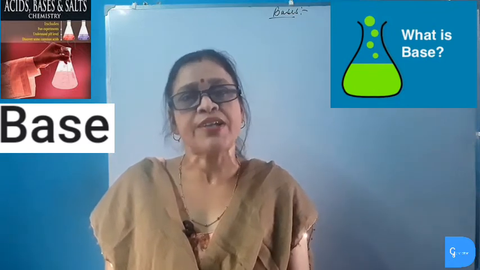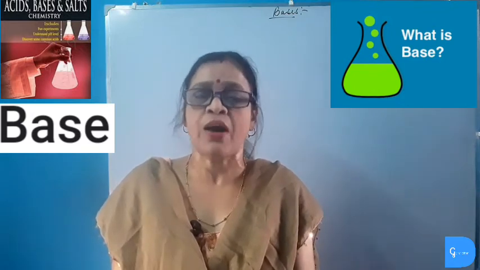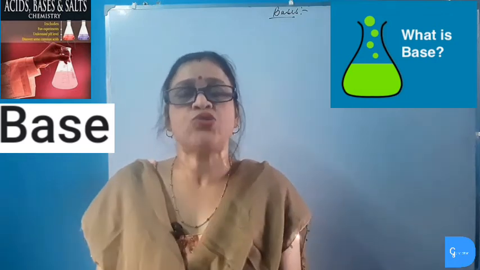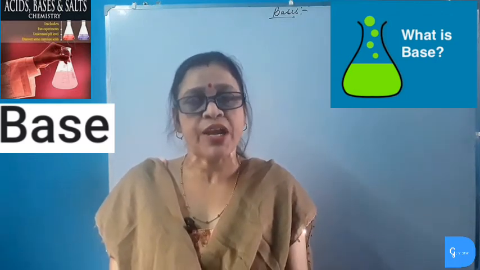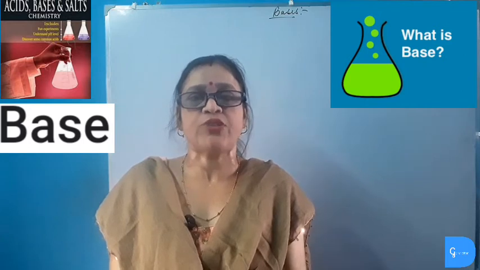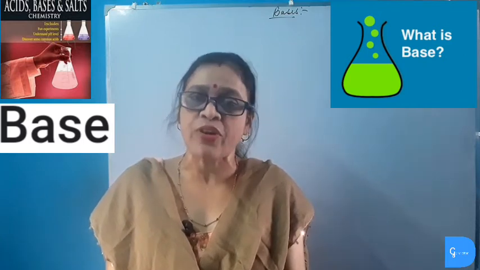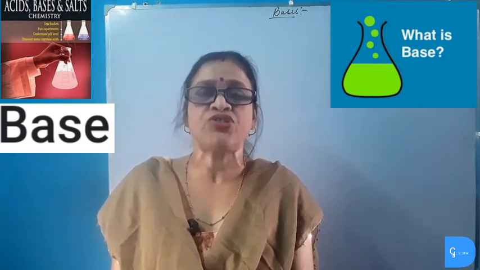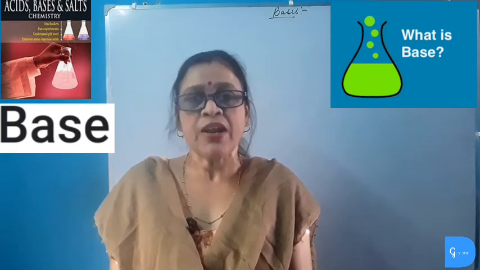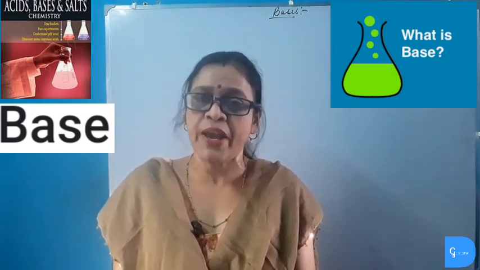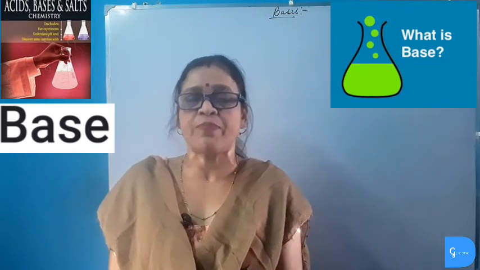So, metal oxides and metal hydroxides are bases. Metal oxides like sodium oxide or calcium oxide, and metal hydroxides like sodium hydroxide and calcium hydroxide. Ammonium hydroxide, which is not a metal hydroxide, is still a base. All bases turn red litmus blue.